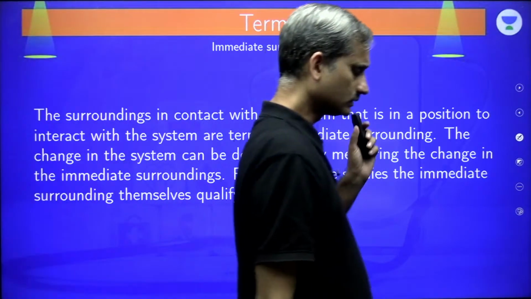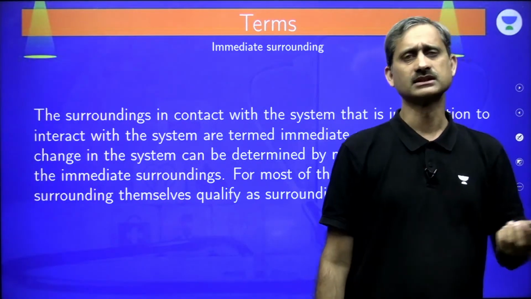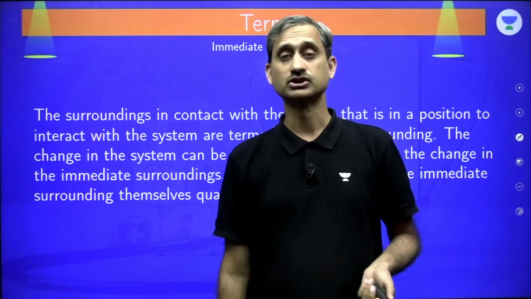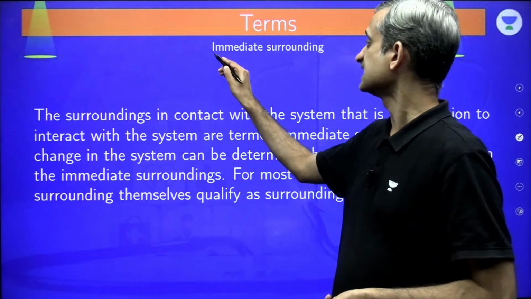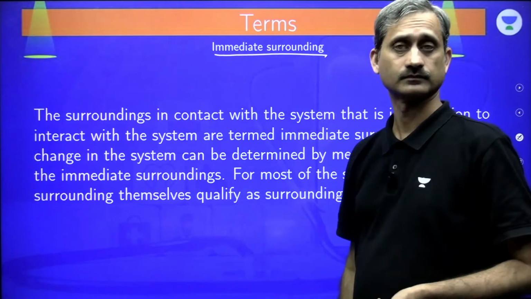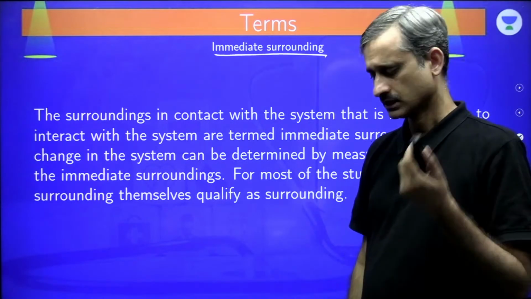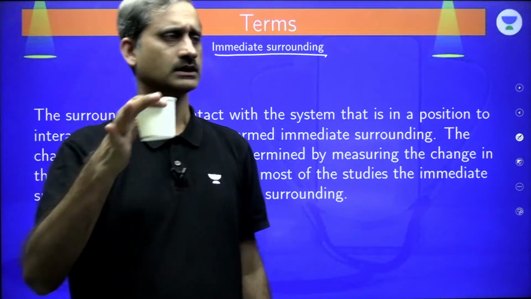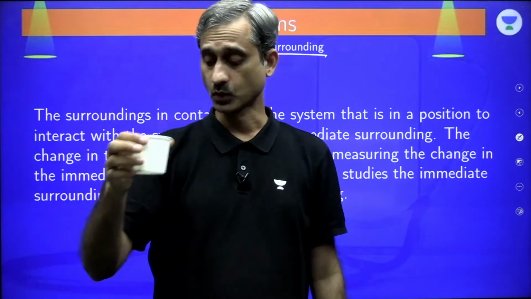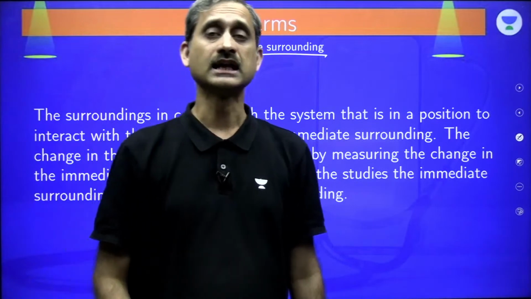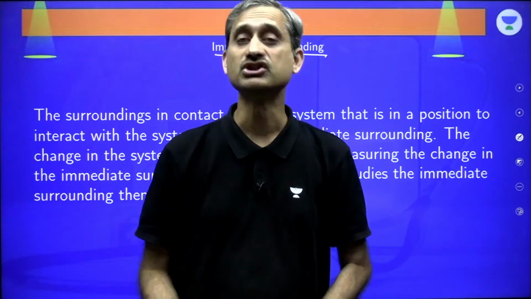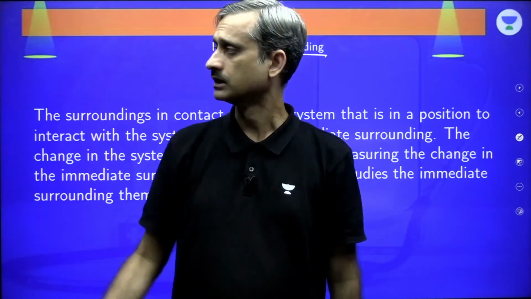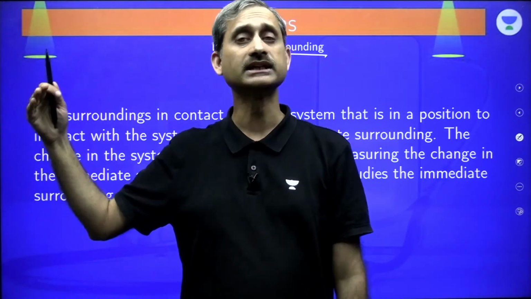Now, this is a term which is normally missed in the book, but they are actually talking about this: the immediate surrounding. What is the immediate surrounding? Let us say I have this particular cup. This cup contains water. Now this water is capable of exchanging energy with the air in this particular studio room. The studio room has an insulating door.